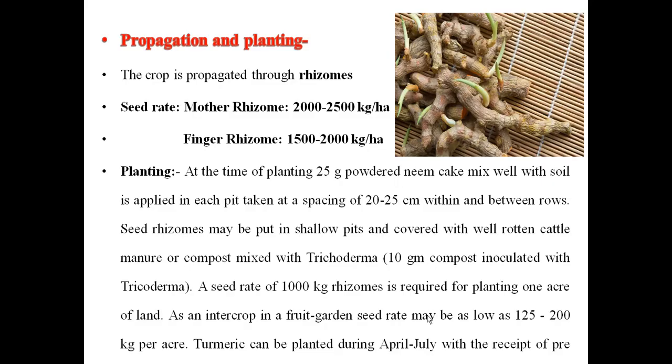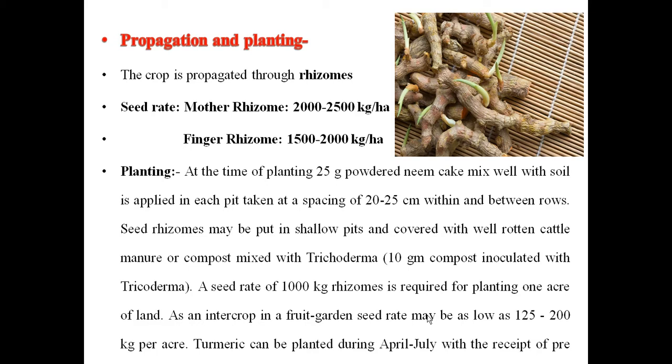Propagation and planting. The crop is propagated through rhizomes. For seed rate, there are two types: the mother rhizome and the finger rhizome. The mother rhizome seed rate required is 2000 to 2500 kg per hectare and the finger rhizome requires 1500 to 2000 kg per hectare.